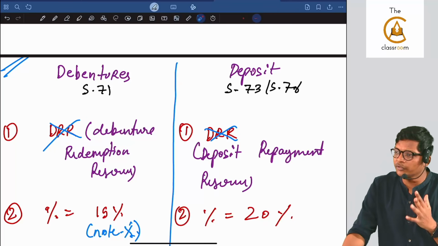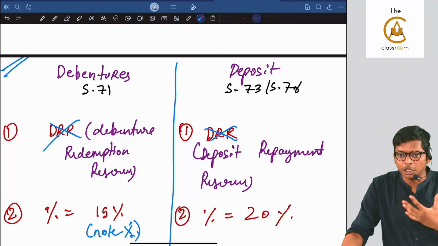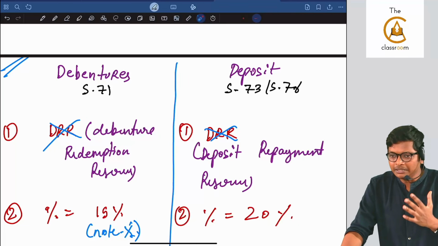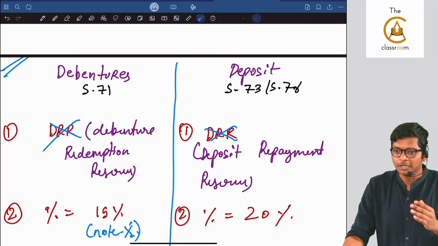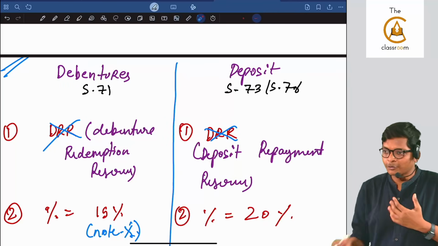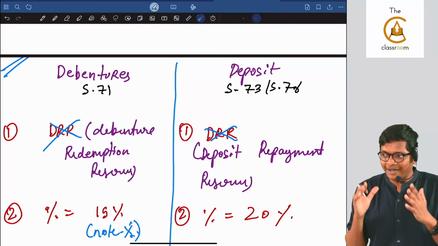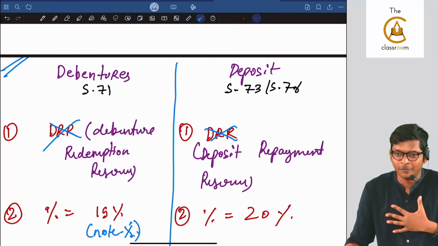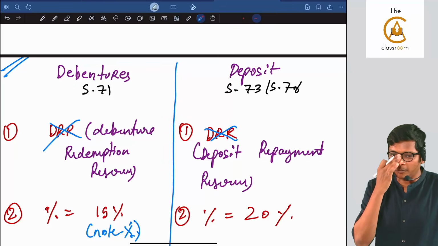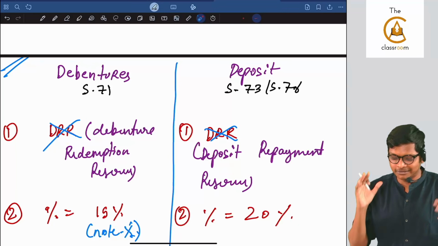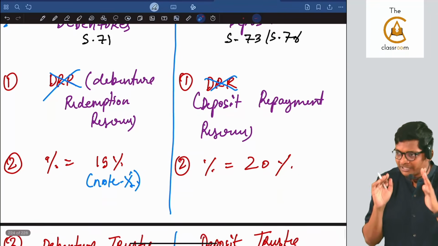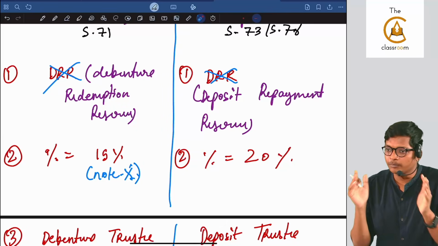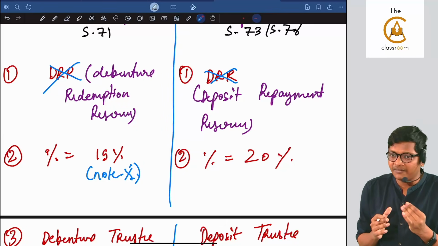Beautiful concept. In the redemption of debentures accounts chapter, this is there for accounting. It was part of CA inter syllabus. Inter itself, they used to struggle in that. Now ICAI removed it from inter, and they have added it in foundation syllabus. Thankfully, I am not taking foundation accounts, guys, otherwise it will be very hard for them to understand. It's a very complicated topic. I don't know how foundation is going to handle it, but all the best. But since it's inter class, at the end of the video, remind me, I will explain what DRR is for both. It's a beautiful concept, and we may have sums also, so we need to know.